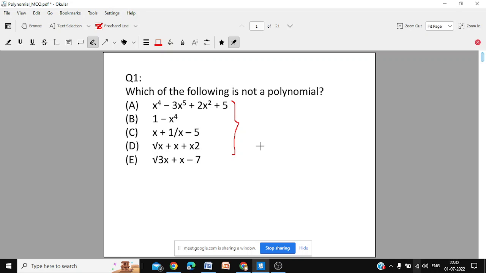We have 5 expressions A, B, C, D, E. And we'll give you the allotted time. Whether you finish early or whether you don't finish, only that much time you will get. Which of them is not a polynomial? That was question number 1. Now we go to question number 2.